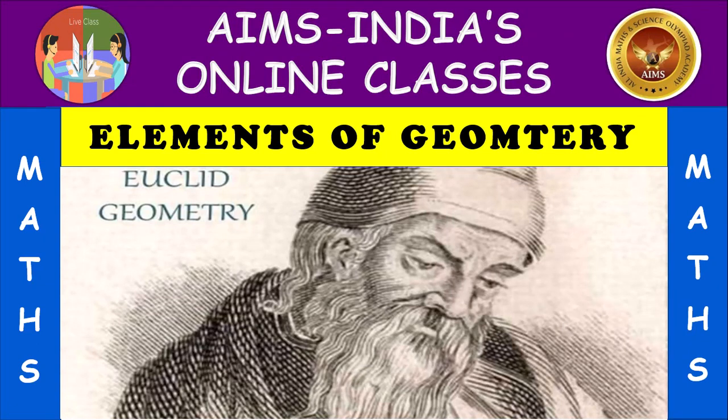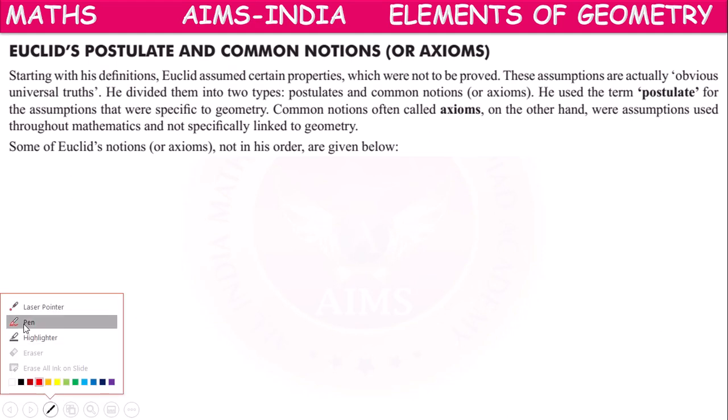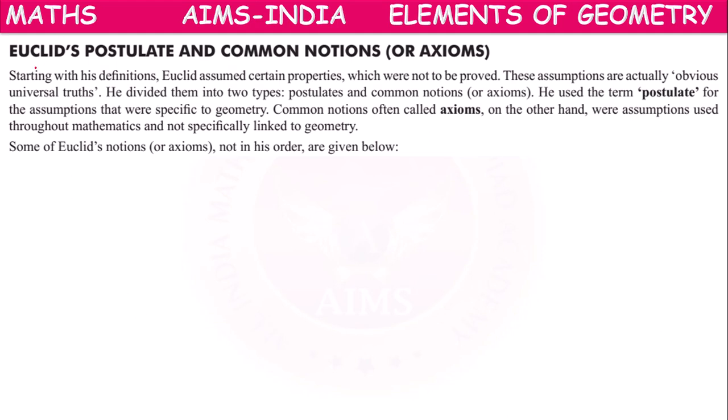Today from the mathematics subject, we are going to discuss the topic elements of geometry. In yesterday's class, from Euclid's Elements Book 1, we learned the 23 definitions he proposed, starting with his definitions.